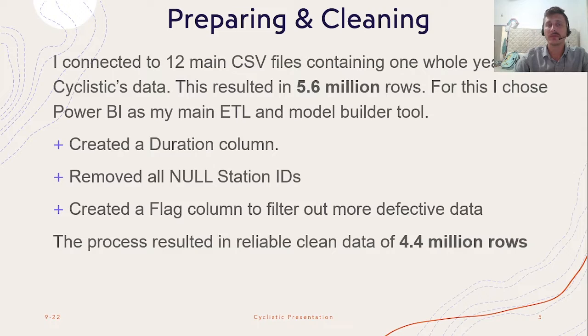This resulted in 5.6 million rows of one main table. The nature of this table is one route. Each time a ride is completed, started in one journey, ended in another, it has resulted in one row of data. But this data wasn't clean and wasn't very accurate. For example, there are lots of null values, both in the station name, start and end station, and in the station ID. So I had to do a few things in order to clean this data.